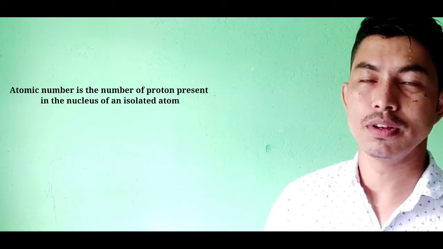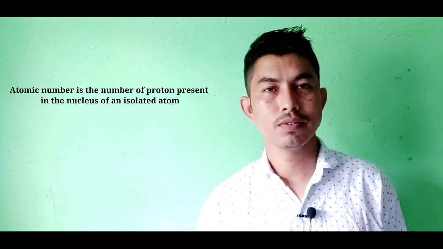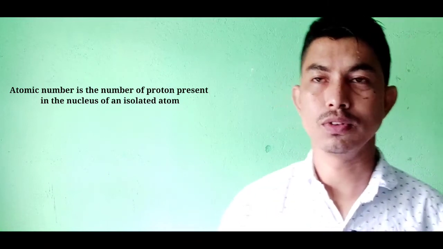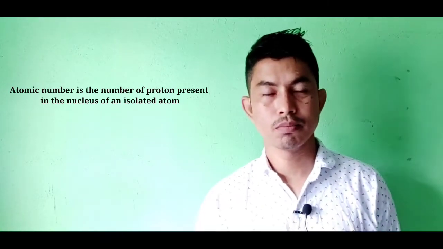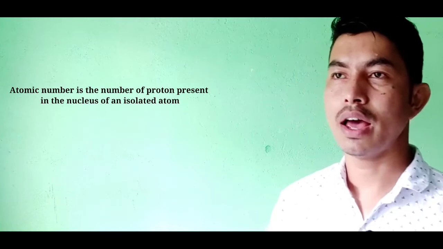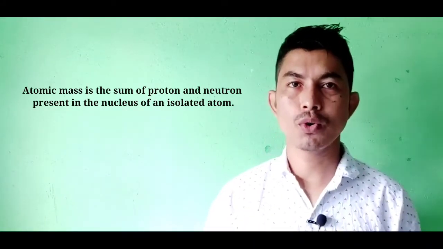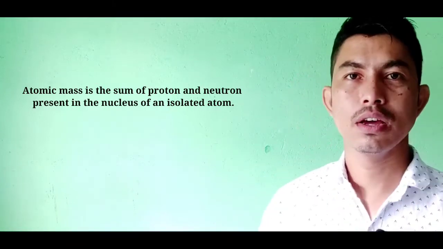The next important topic to discuss is the atomic number. So what is the atomic number? The atomic number is simply the number of protons present in a given atom. And the next is the atomic mass. Atomic mass is the sum of protons and neutrons present in the nucleus.